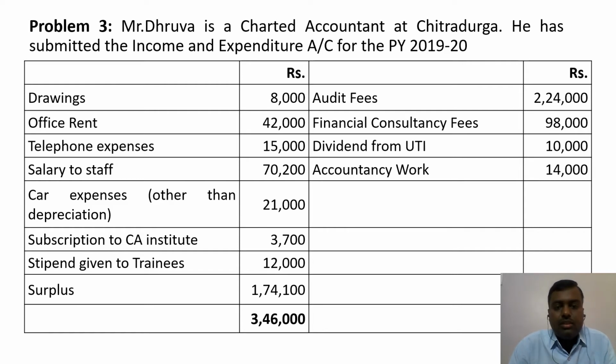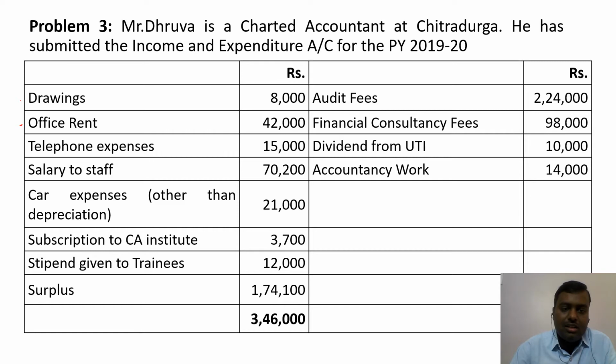In the debit side we have expenditures and in the credit side we have incomes. So first we need to analyze both of them, and we need to identify what are all the professional expenditures as well as what are all the professional incomes. So first let us analyze the debit side, and let us identify what are all the professional expenditures. The drawings is nothing but he has withdrawn some amount for his use, so this is not a professional expenditure and this is not going to be considered.